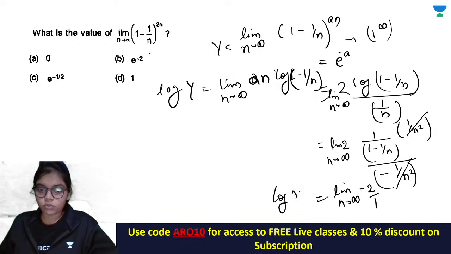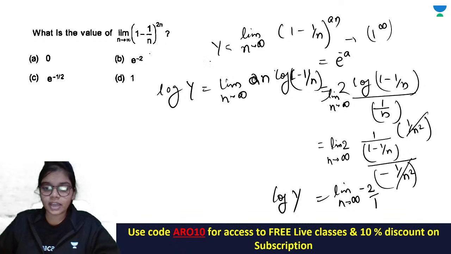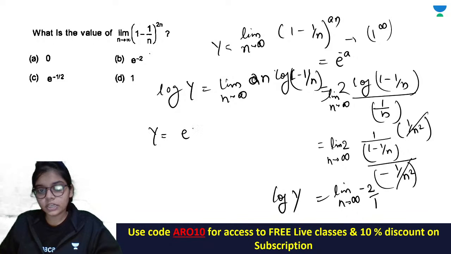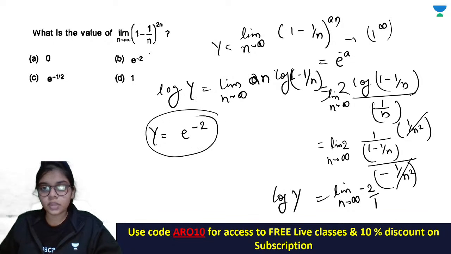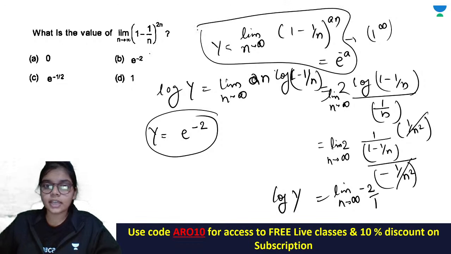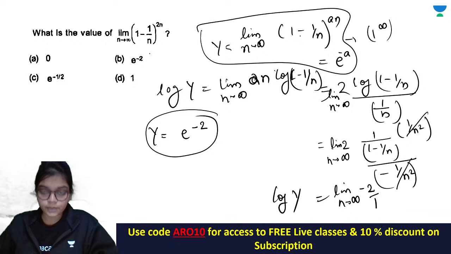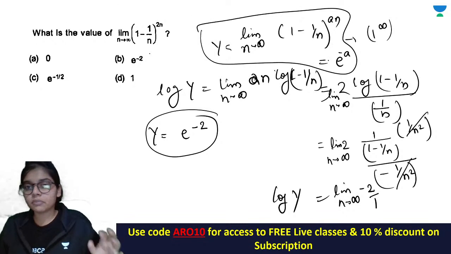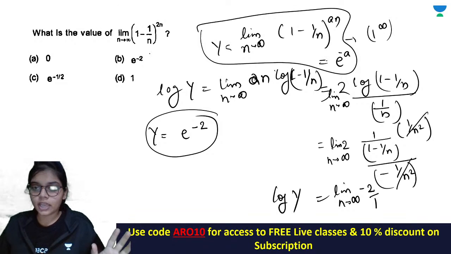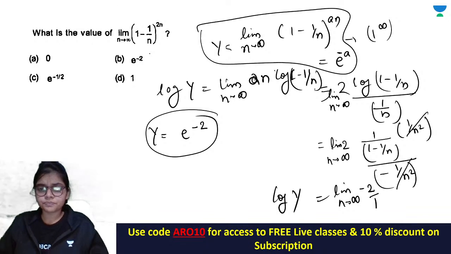This is log y, पर आपकी limit is y, not log y. So you will take an anti-log, तो y will become e to the power minus 2. And this is the direct result. इसका direct result है, if you have this limit n tends to infinity 1 minus 1 by n to the power an, you can directly write it as e to the power minus a.